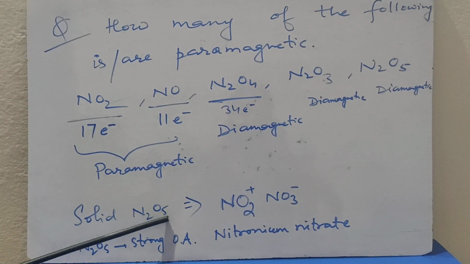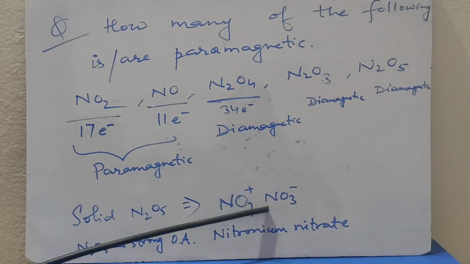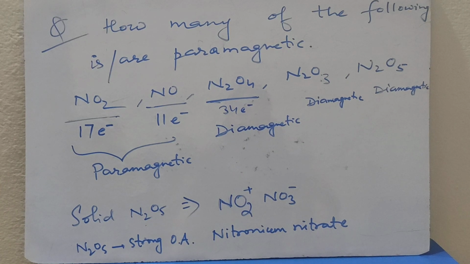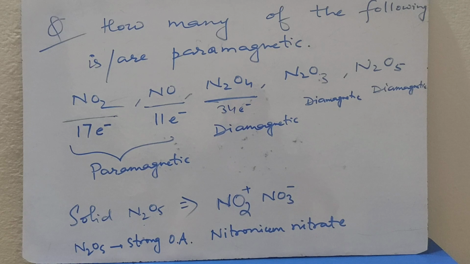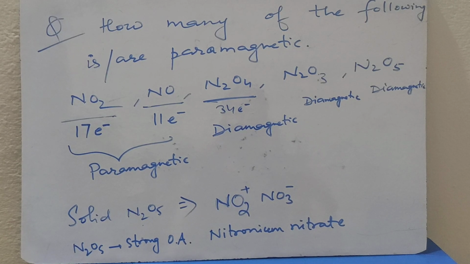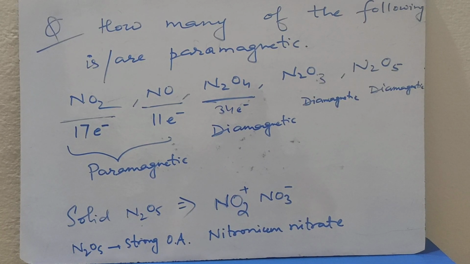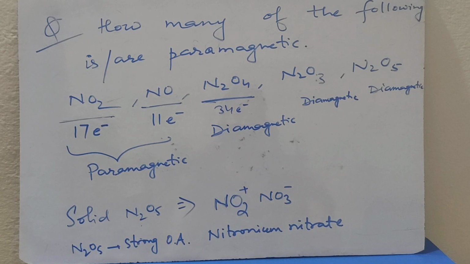Solid N2O5 exists as NO2+ NO3-, so it is called nitronium nitrate. N2O5 is a strong oxidizing agent.